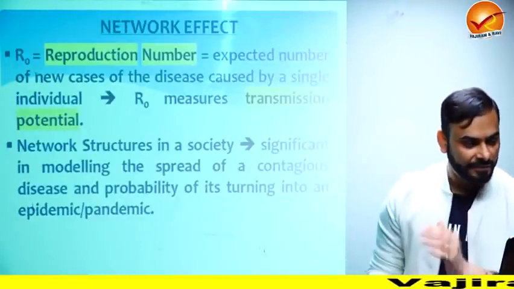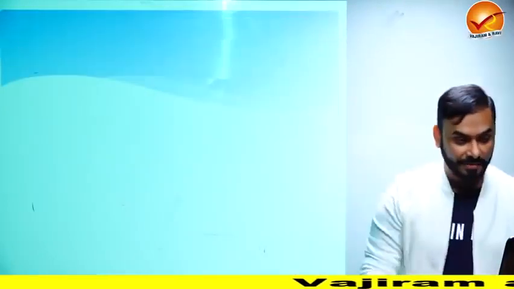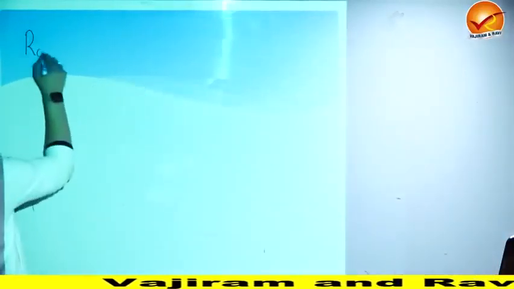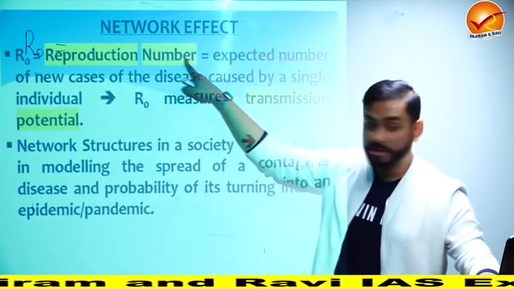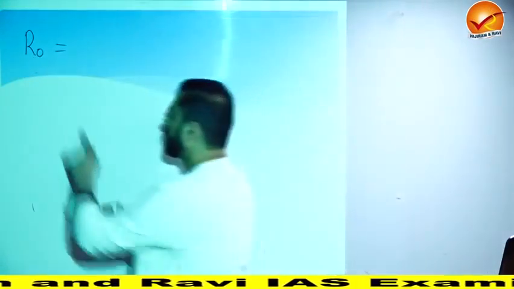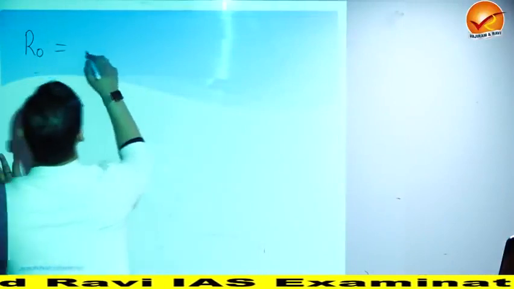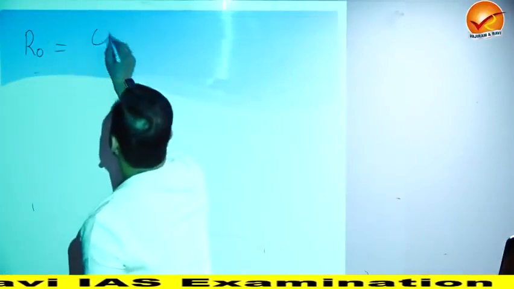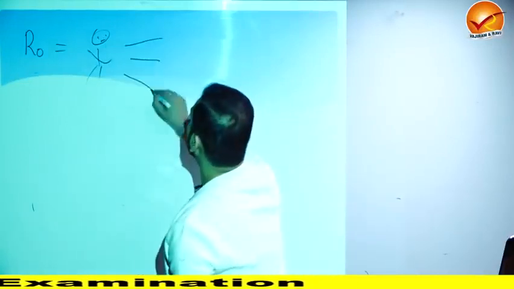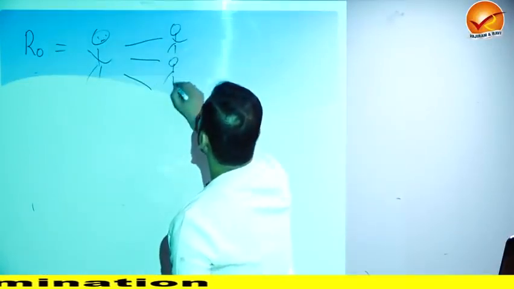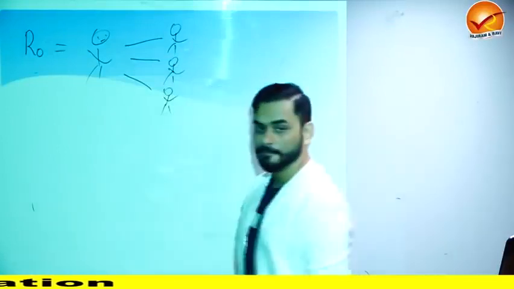Okay, so I have explained network effect. Let me explain it properly to you. So guys, I told you that this number is called the reproduction number. See, the reproduction number, I'm going to teach you this. R0 is called the reproduction number. It means that if one person has COVID, how many more people is he going to infect? This is called the reproduction number. All right.